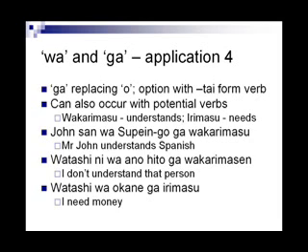Another class of verbs that use ga instead of o are called potential verbs. These indicate capability. Examples of potential verbs are wakarimasu, irimasu, and dekimasu. These mean understands, needs, and can in the sense of capable. John-san wa Supaingo ga wakarimasu. This means Mr. John understands Spanish. Watashi ni wa ano hito ga wakarimasen. I don't understand that person. Watashi wa okane ga irimasu. I need money. All these examples use ga instead of o.